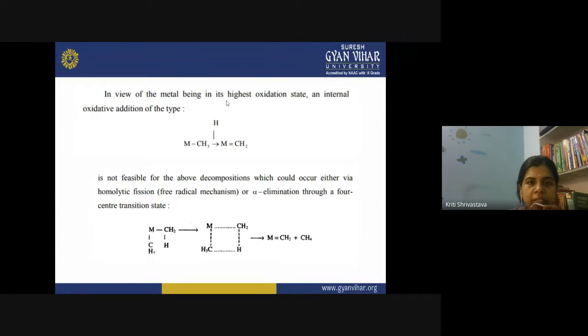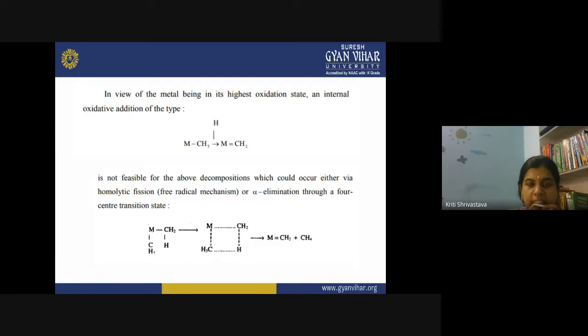Now, if the metal is in its highest oxidation state, an internal oxidative addition of this type occurs, and it is not feasible for the above decomposition, which could occur either via homolytic fission, which always results in free radicals, or alpha elimination through a four-centered transition state.